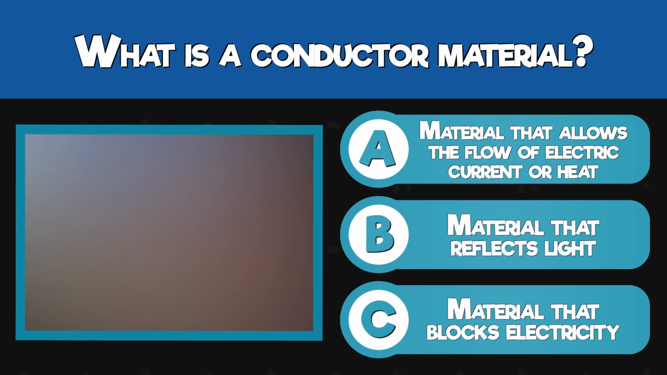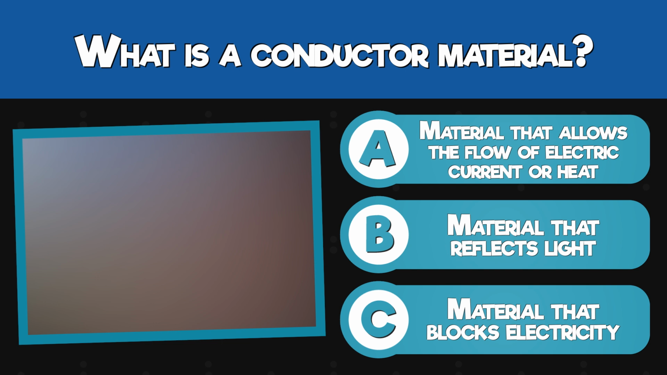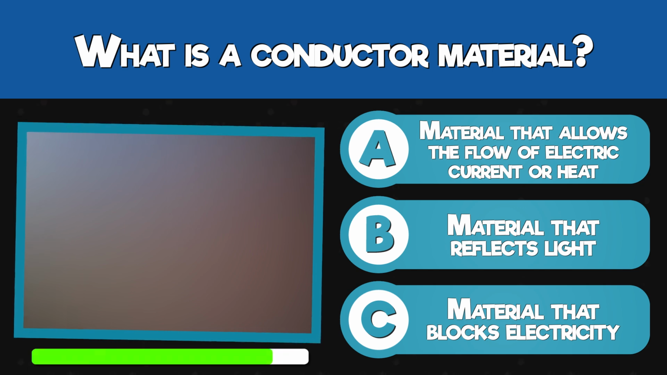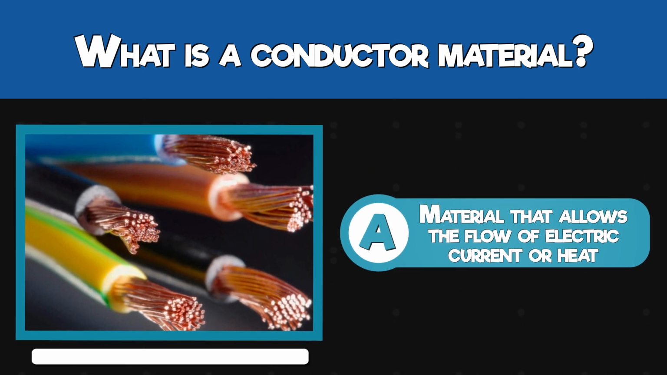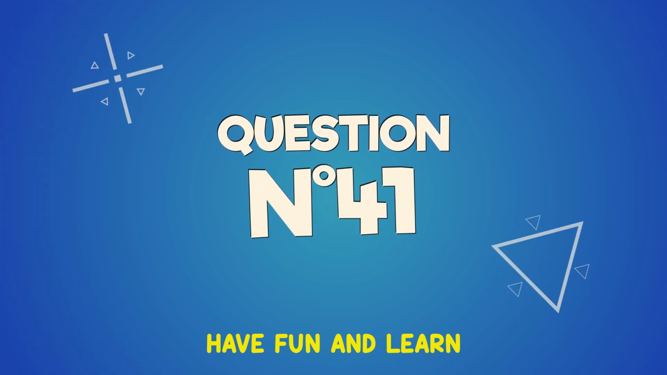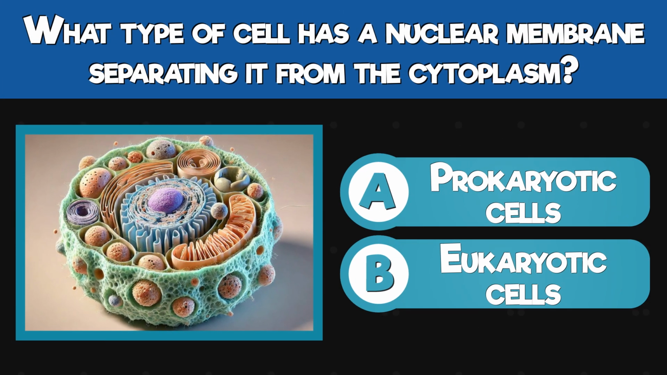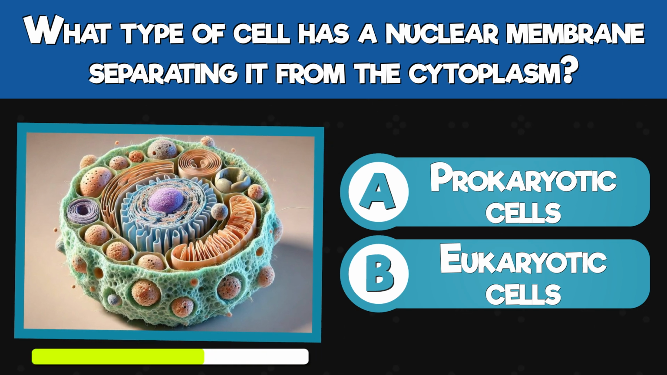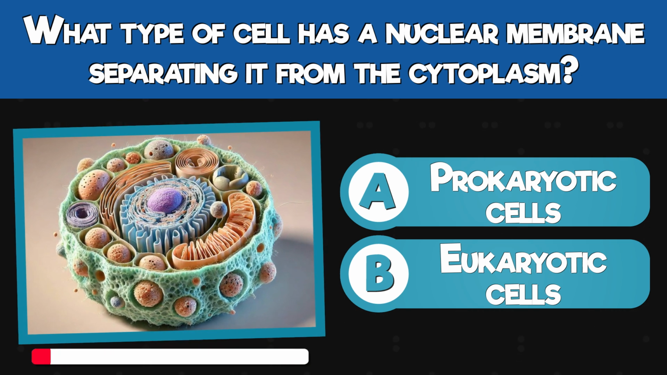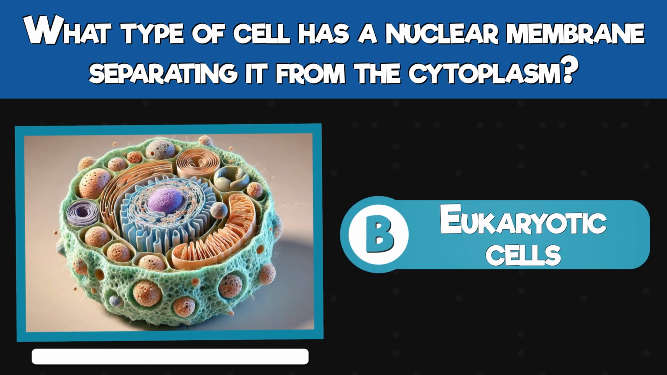What is a conductor material? A material that allows the flow of electric current or heat, a material that reflects light, or a material that blocks electricity? A material that allows the flow of electric current or heat. What type of cell has a nuclear membrane separating it from the cytoplasm? Prokaryotic cells or eukaryotic cells? Eukaryotic cells.